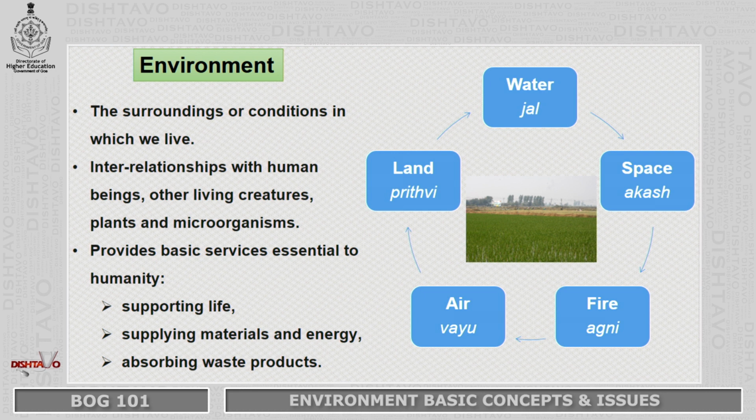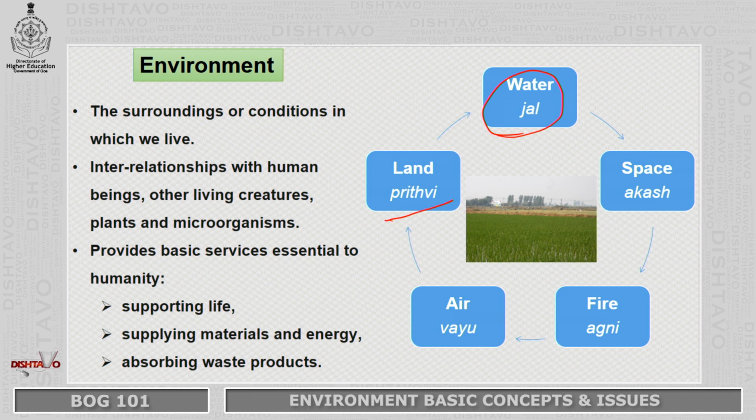In Indian philosophy, my dear friends, we talk about Panchabhuta theory, which can explain to us what environment actually is. Panchabhuta theory speaks about these 5 basic elements of earth, and we all know them. We have Prithvi. Prithvi is land. We live on this earth. We have Jal, water. And we need water for our everyday life. Without water, we cannot survive.